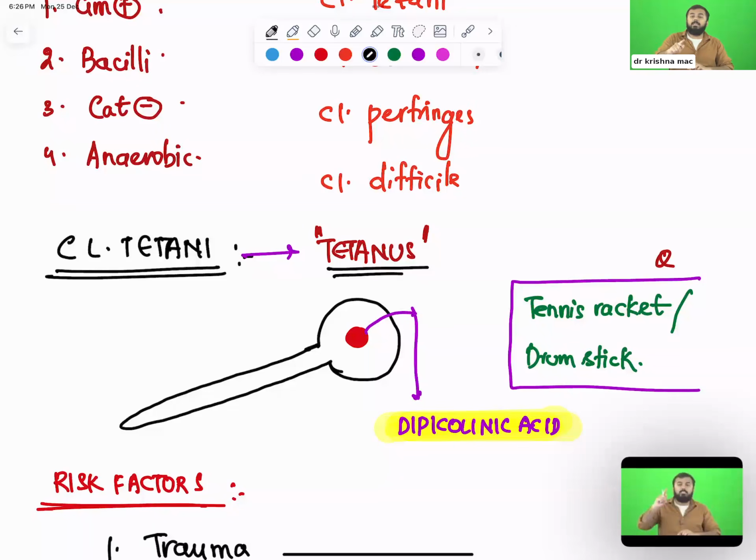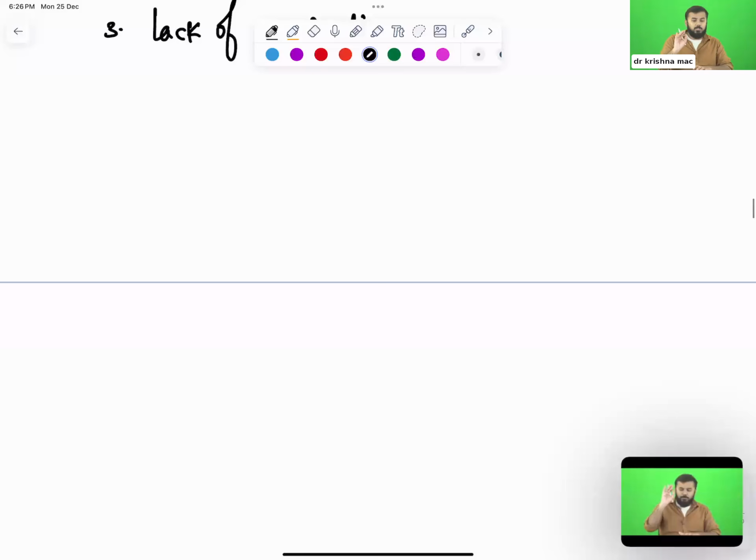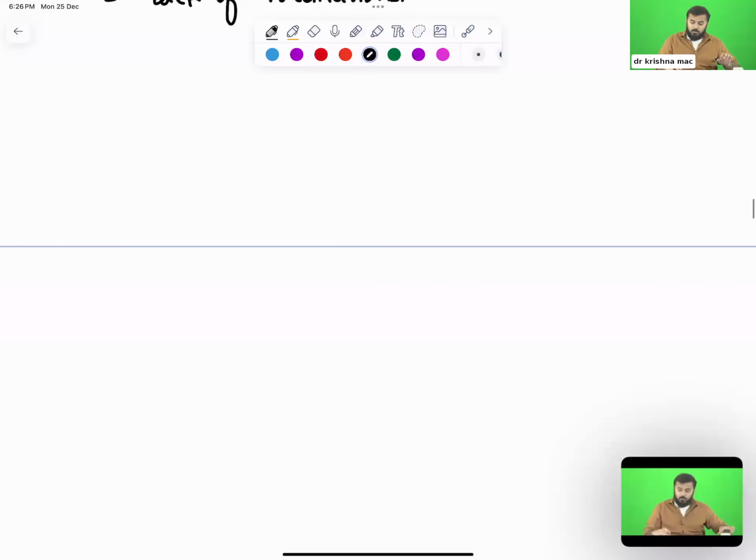Now let us enter into the real pathogenesis. All of you, if you are writing anything, stop writing. Just watch it like a movie, whatever I'm teaching you right now. Concentrate on this. Now we will see how Clostridium tetani is causing tetany. Again, I'm telling you, don't write any notes, or you will miss the flow.